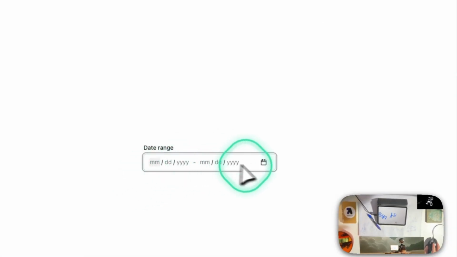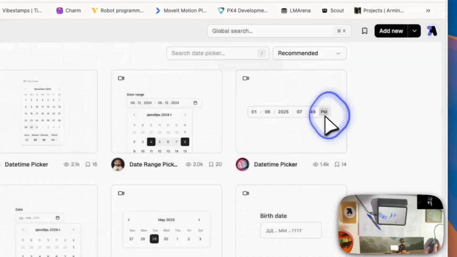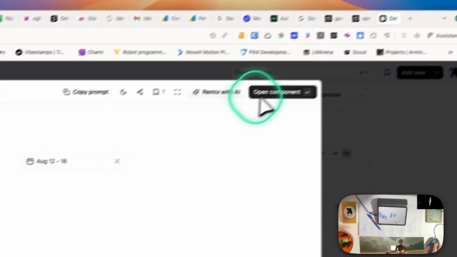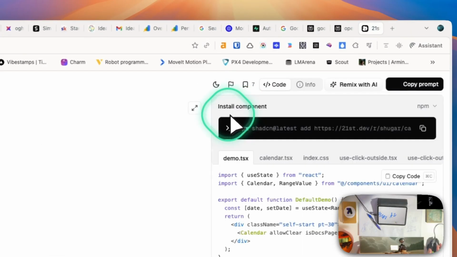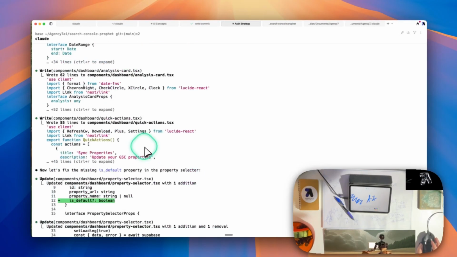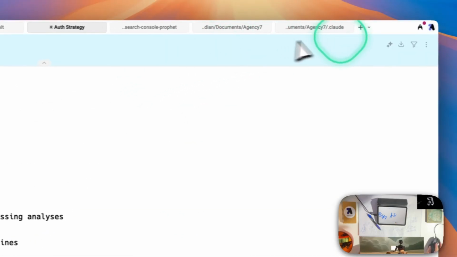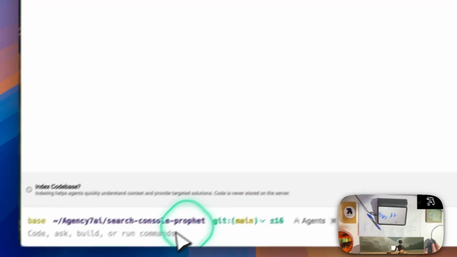All set and ready for what's next. That's kind of cool. I don't mind that one. What about this one? That one's better. So we're going to open that component. We're going to see what's happening. Yeah, we did that. Did all that. Okay, I don't think it's actually done, but it's done some parts.